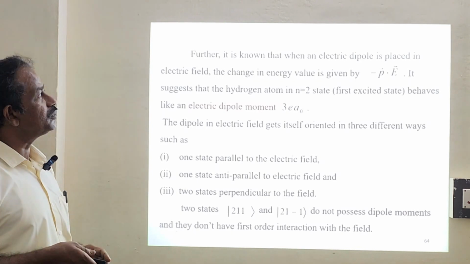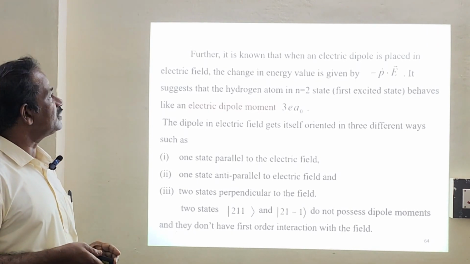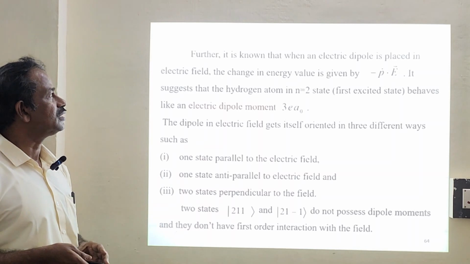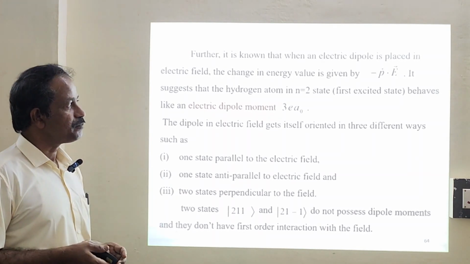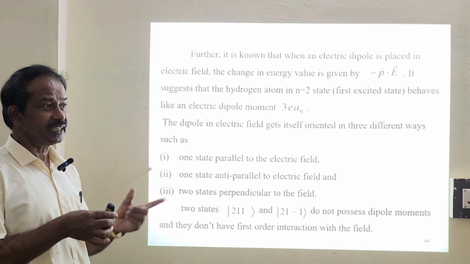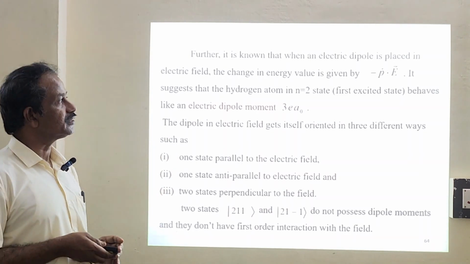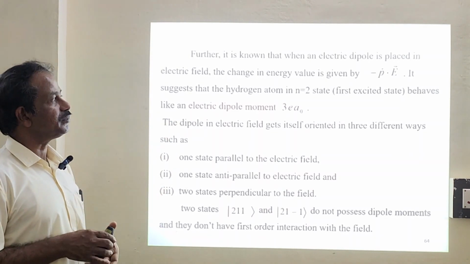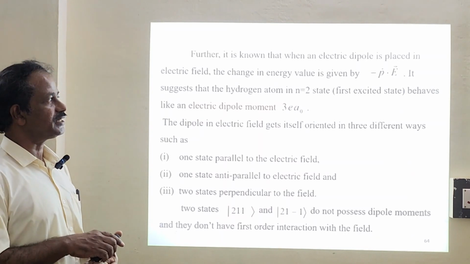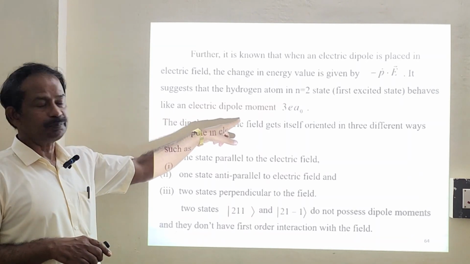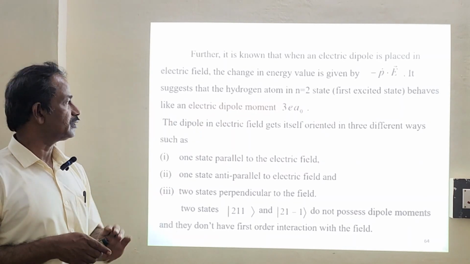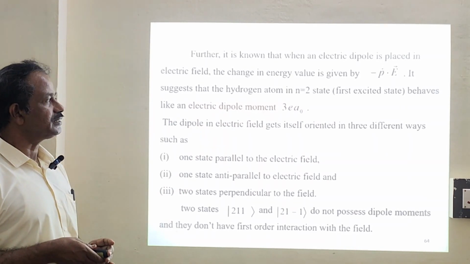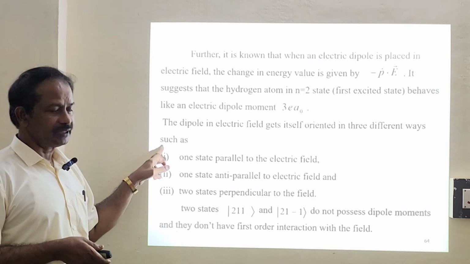Further, it is known that when an electric dipole is placed in an electric field, the change in energy is given by minus P dot E. That is the interaction energy, the dipole moment energy. So it suggests that the hydrogen atom in the n equals 2 first excited state behaves like an electric dipole moment, with value 3e a naught.